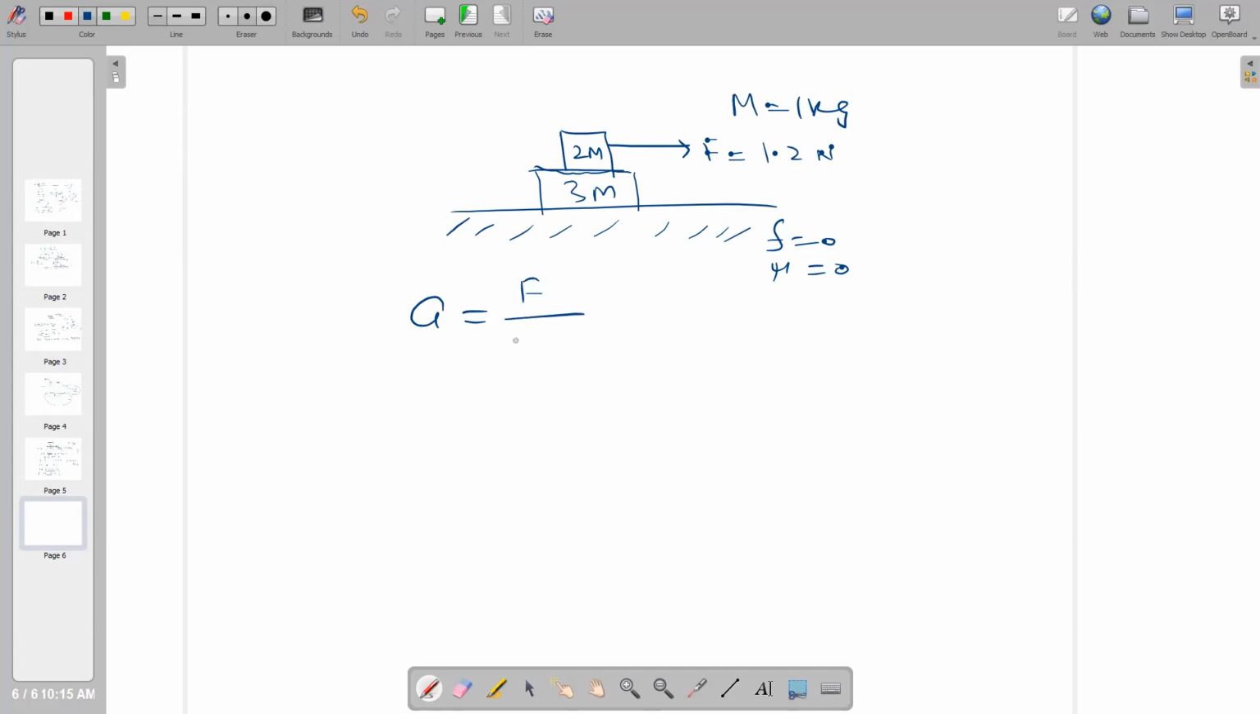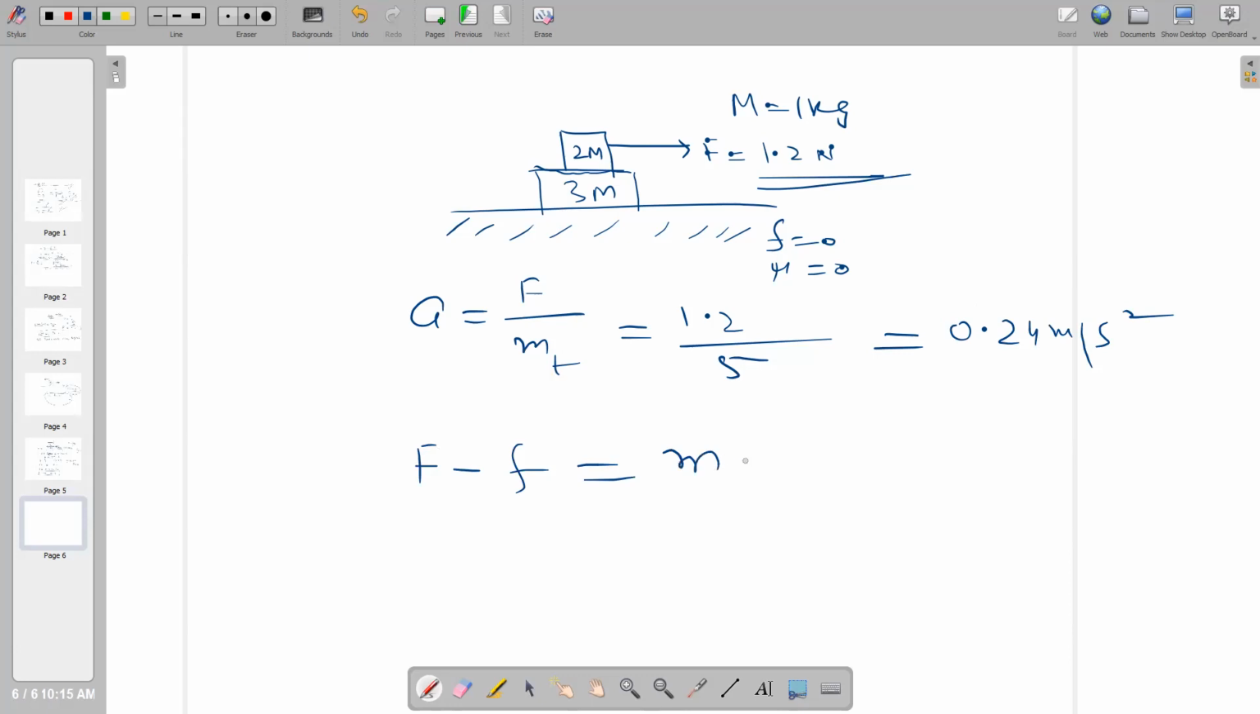A is equal to F over total mass. So F is 1.2 divided by the total mass, 3 plus 2 is 5. This is equal to 0.24 meter per second square. This is the acceleration. Now you want to find the frictional force between the two masses. So F minus f is equal to M into A. M is the mass where the force is applying, so 2 into 1 into A, which is 0.24.